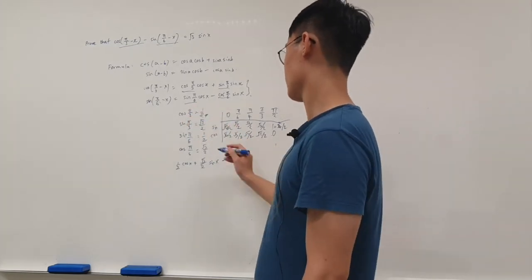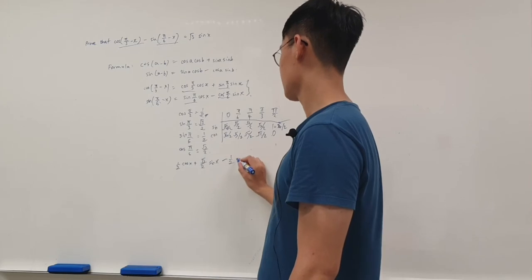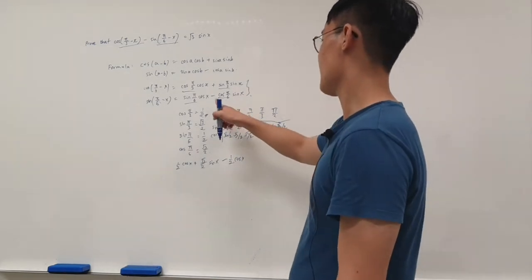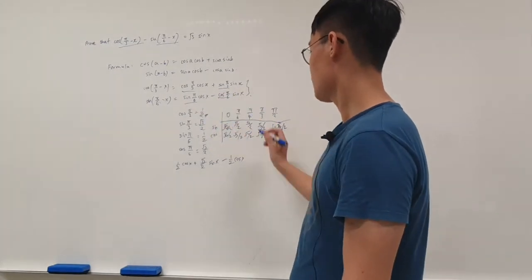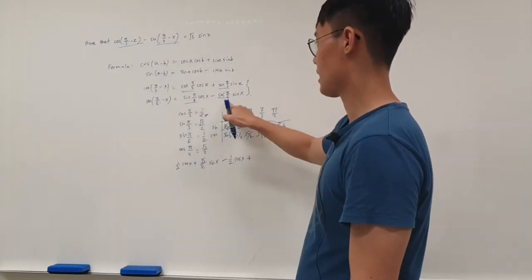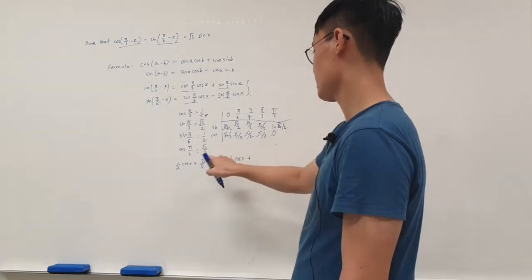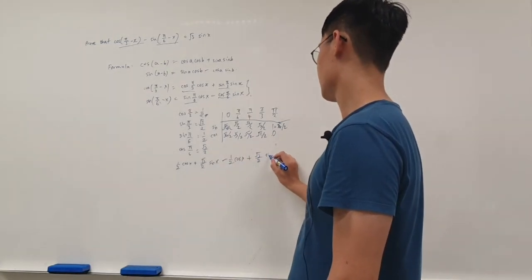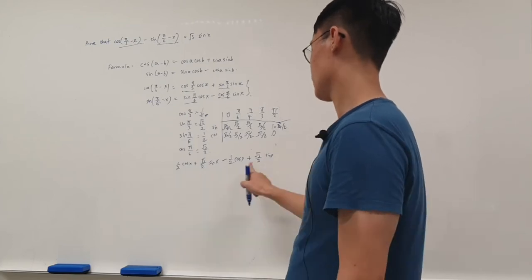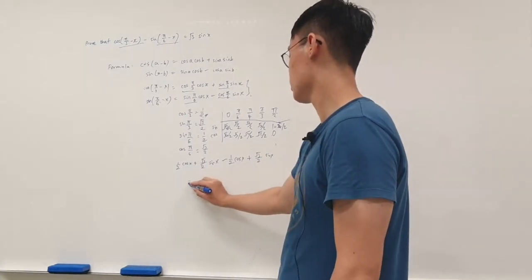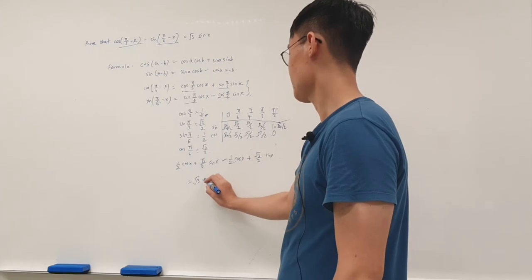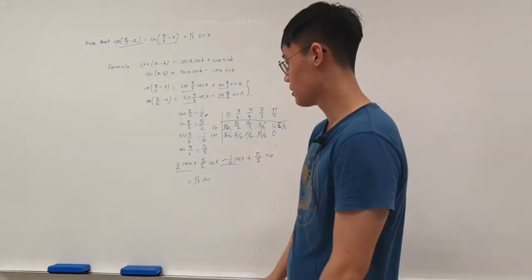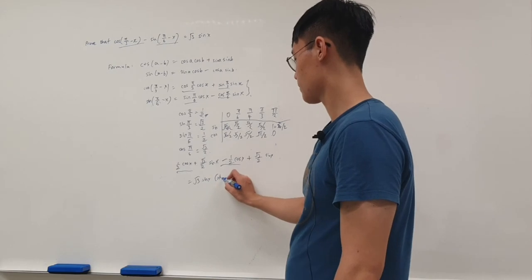Sine of pi over 6 is half cosine x, plus, since minus of minus is plus, cosine pi over 6, which is cosine 30, which is root 3 over 2 sine x. Now these two we can combine, and we get root 3 sine x. Half cosine x minus half cosine x is 0. And that's how we have shown it.